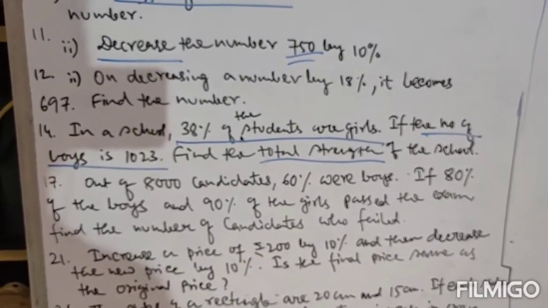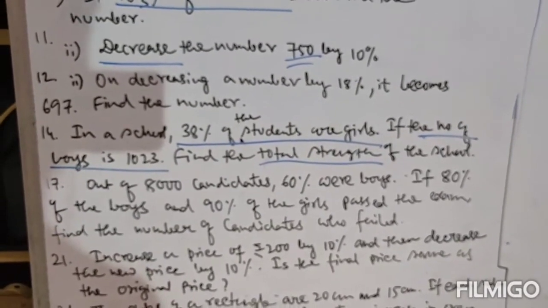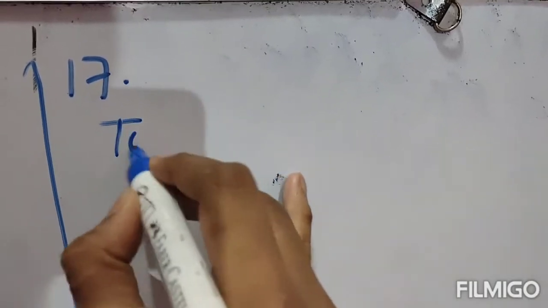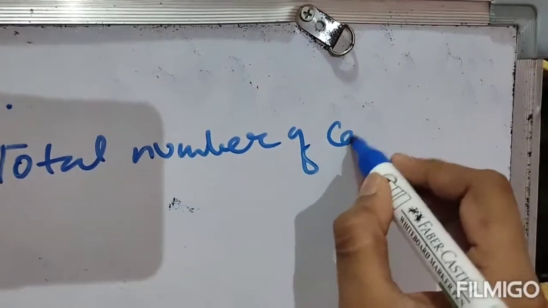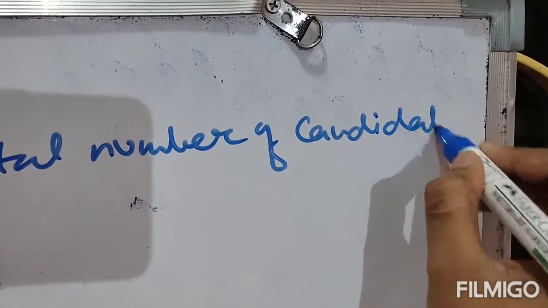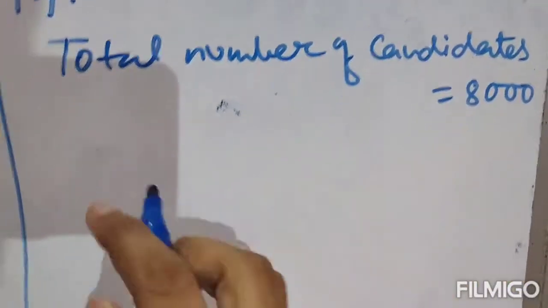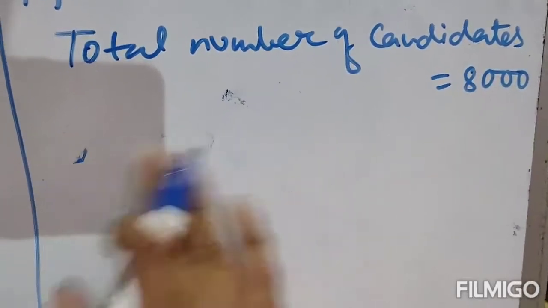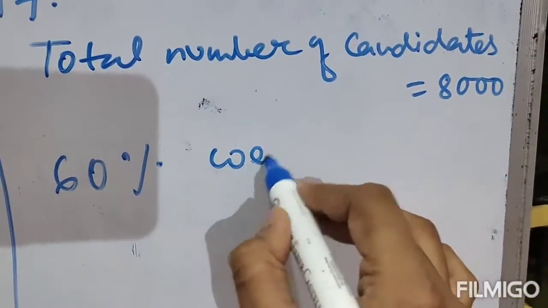Now, the total number of candidates is given as 8,000 and the percentage of boys is given as 60%. That means out of 8,000, 60% will be boys. Clear? So just write: total number of candidates equals 8,000. Percentage, you can write like this: 60% were boys.